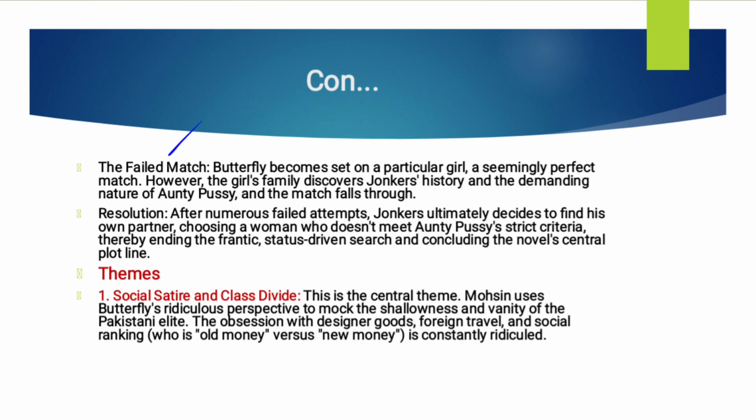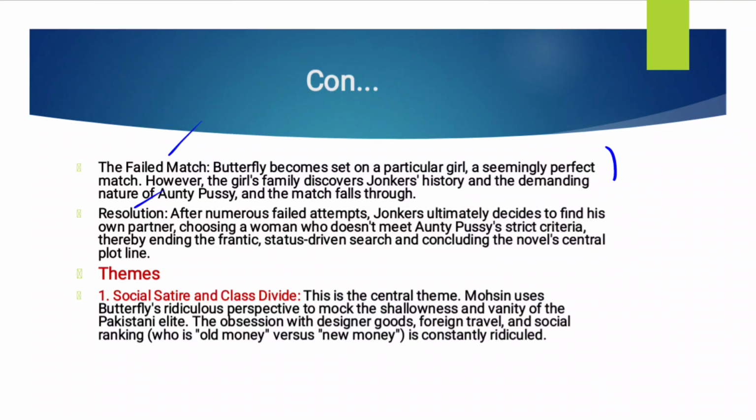Butterfly becomes set on a particular girl, a seemingly perfect match. However, the girl's family discovers Jonker's history and the demanding nature of Auntie Pussy, and the match falls through. Finally, they find a proposal, but unfortunately, when they go for research about the past history of Mr. Jonkers and his mother, they think that it's really not working, so they just draw back. Now the resolution, I mean, what's the ending of this novel?